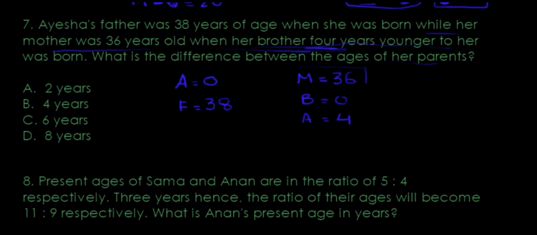Now, basically, this information is in a different time zone. Can we convert them both to the same time zone? Because when Aisha is 0, the dad's 38. When Aisha is 4, how old should the dad be? When Aisha is 0, you add 4 to it, now she's 4 years old. After 4 years, how old is the dad? He's 42. So the father is 42.